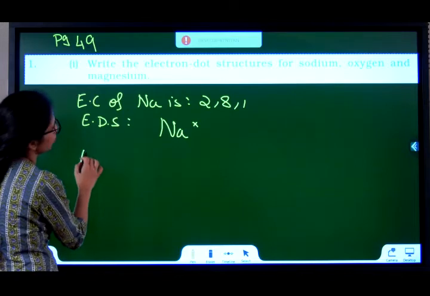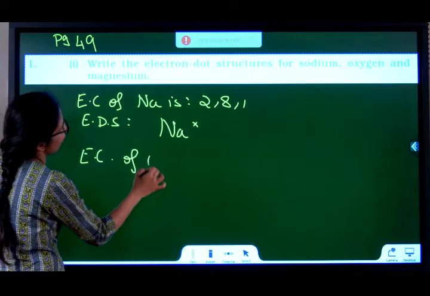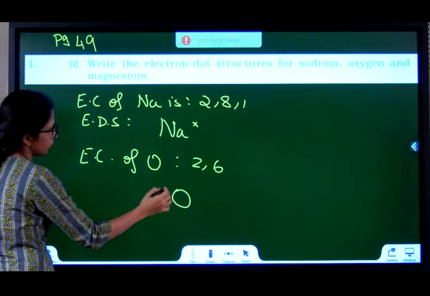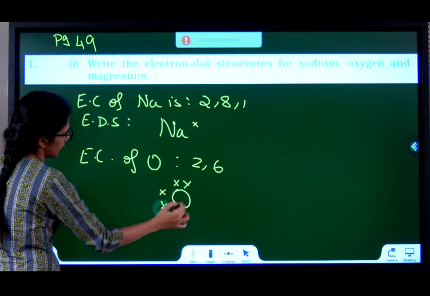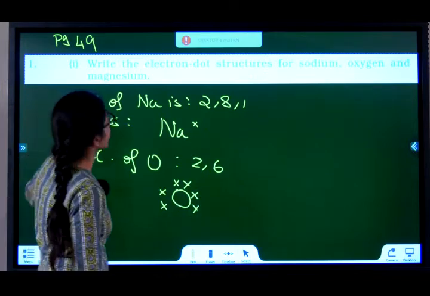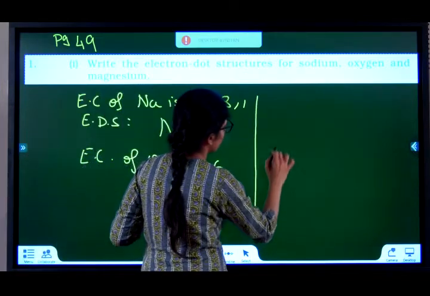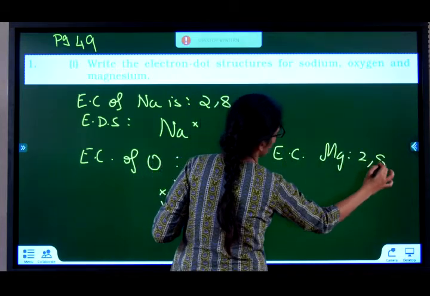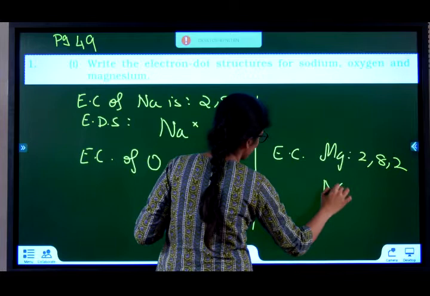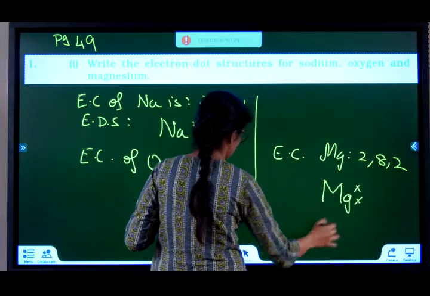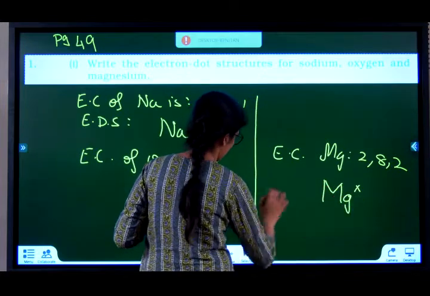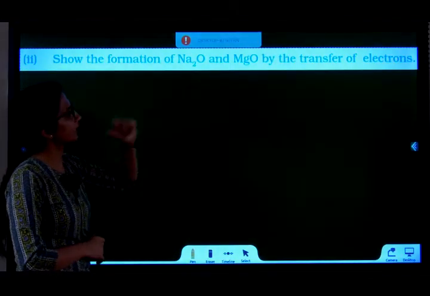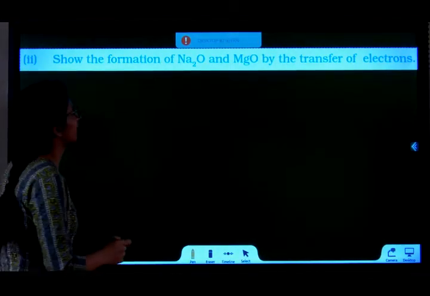Next, electronic configuration of oxygen is 2, 6. So, electron dot structure will be this. Magnesium. Electronic configuration of magnesium is 2, 8, 2 because atomic number is 12, Mg2. You can put one this side, one this side. All are right.